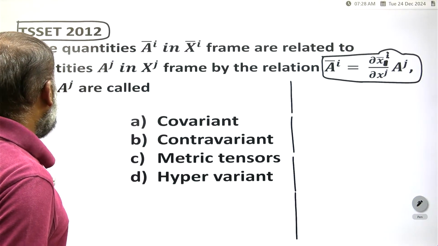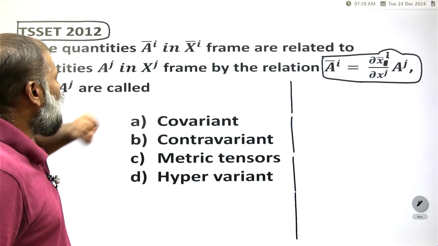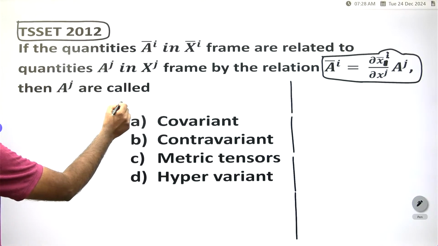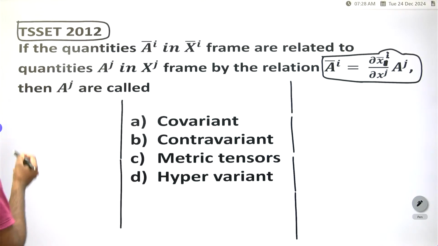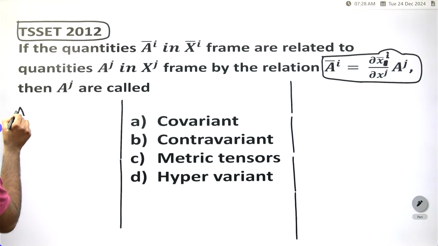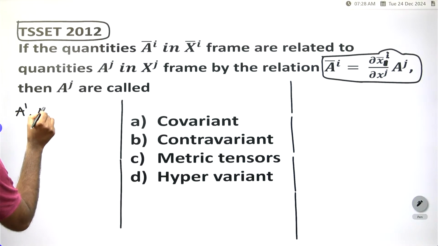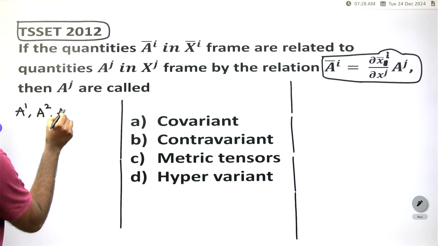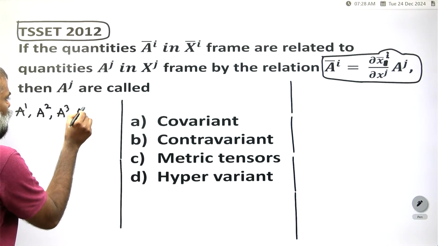If the quantities a bar i are in two reference frames, suppose you take one frame with A1, A2, A3, A4, up to AN superscripts. In which frame? These are in the x j frame, that is, the a j you have to take.